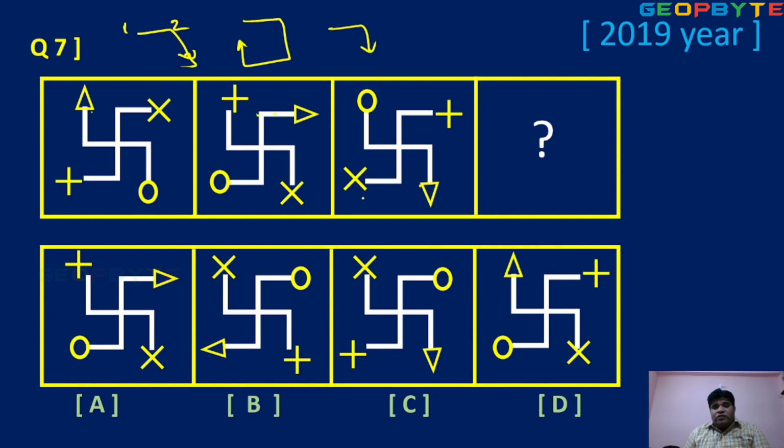Fourth step. What is the fourth step? This is the position. Here, the arrow symbol looks like this. Okay, where are the options possible? Option B is the only one directly obtained. There are no other chances. So option B is the direct answer. This is the examination pattern. But for practice purposes, I will check everything.